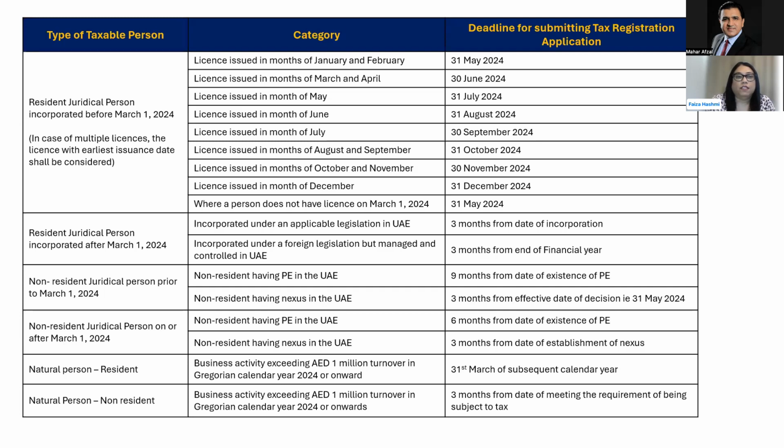And if there is any resident juridical person who has multiple licenses, then we will be looking at the earliest issuance date. Whichever license has the earliest issuance date will be followed over here.